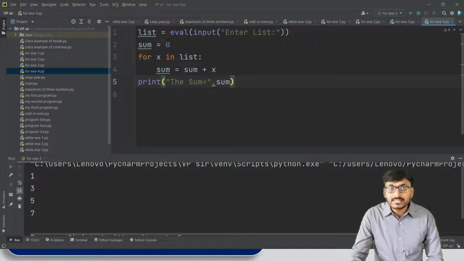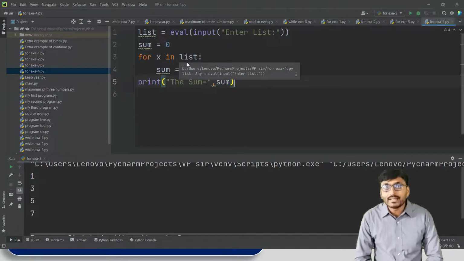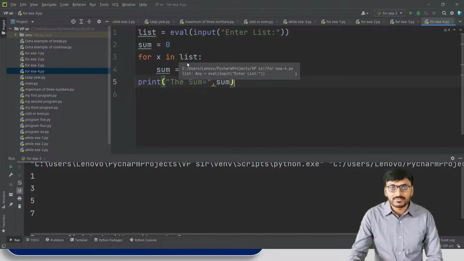So first this 0 value is here, and the first element of the list is here. So we get the summation of these two. Then again the second element of the list here, and this sum value here. So this loop continues until we get the last element of the list.